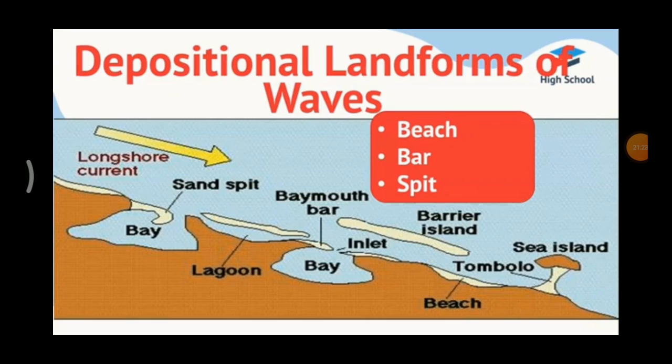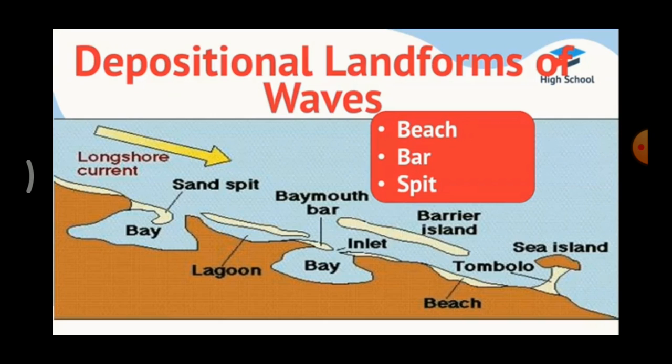Sand and gravel are moved and deposited by waves along the shore to form beaches. Next one is bar. A bar is an elongated deposit of sand or mud found in the sea.